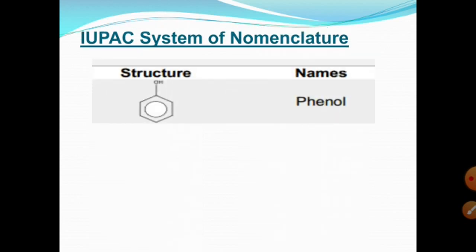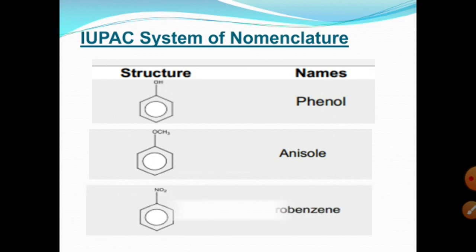If an OH group is present on the benzene ring, its name is phenol. If an OCH3 group is present on the benzene ring, its name is anisole. And if an NO2 group, the nitro functional group, is present on the benzene ring, its name is nitrobenzene. This is all for those compounds which are monosubstituted.